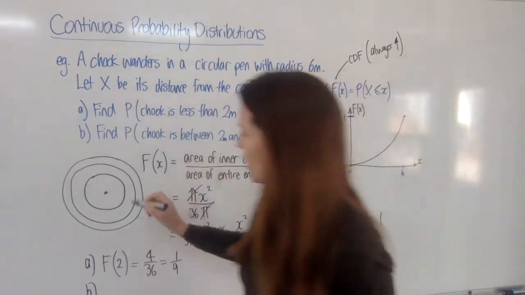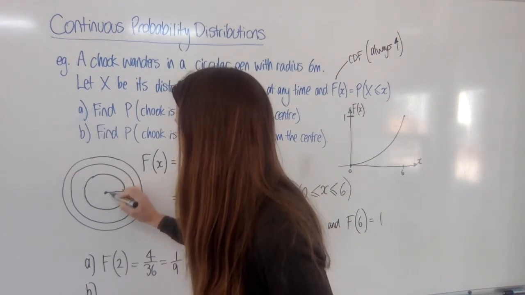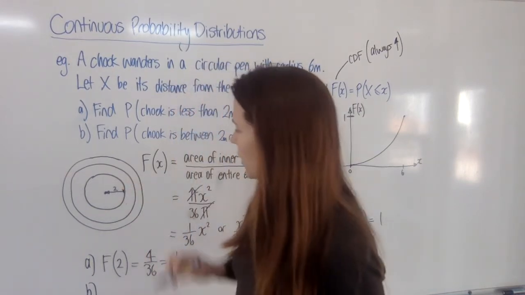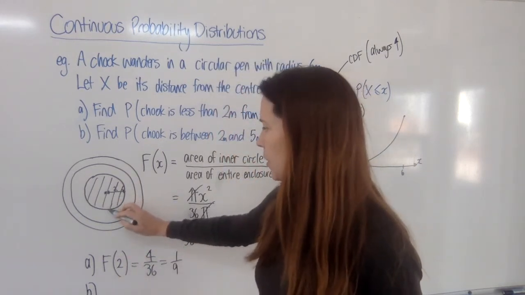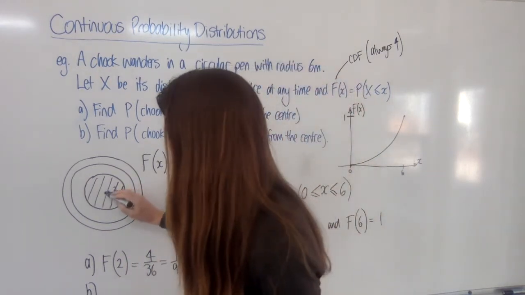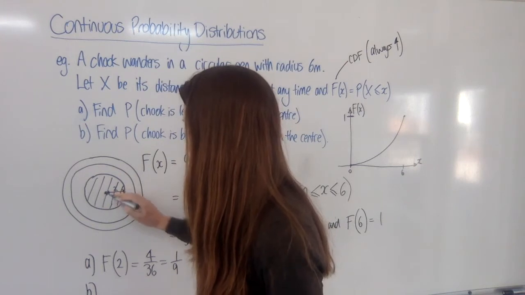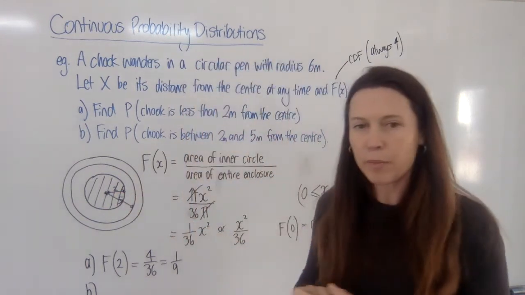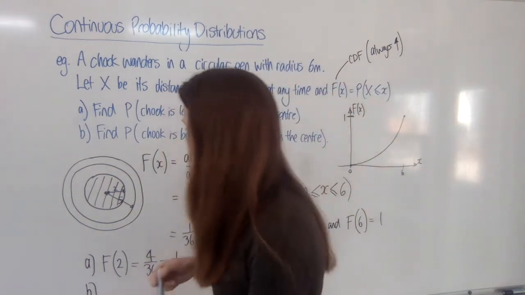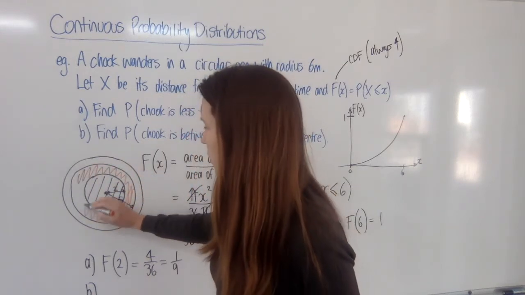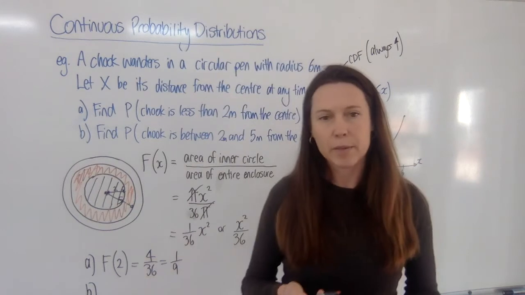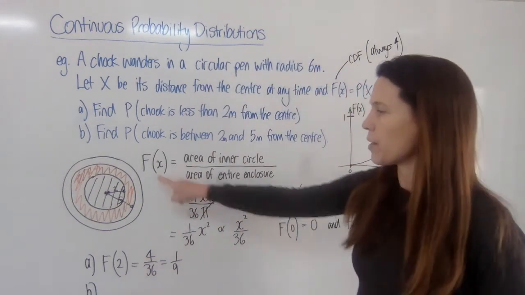Now to answer B, what are the chances that my chook is between 2 and 5 metres from the centre? I'm going to change my picture slightly so that you can picture what we're doing. If I have this inner area as being a 2 metre radius, and this slightly bigger one as a 5 metre radius, then what I'm effectively asking is, what is the chance that my chook is sitting in this donut-shaped space? Now, remember what this means.